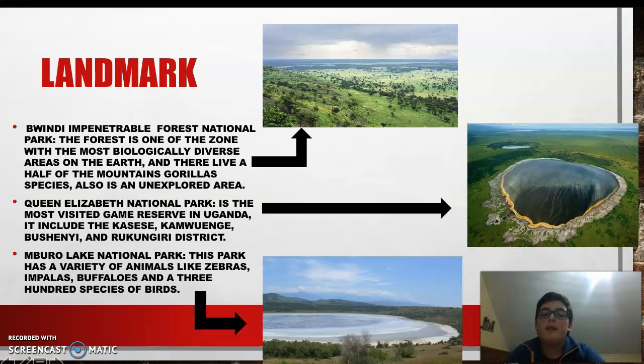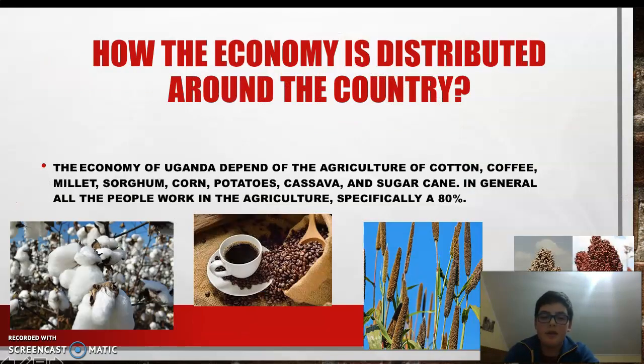Queen Elizabeth National Park is the most visited game reserve in Uganda. It includes the Kasese, Kamwenge, Bushenyi, and Rukungiri districts. Lake Mburo National Park. This park has a variety of animals like zebras, impalas, buffaloes, and 300 species of birds.